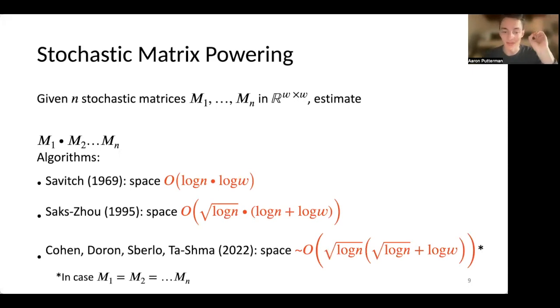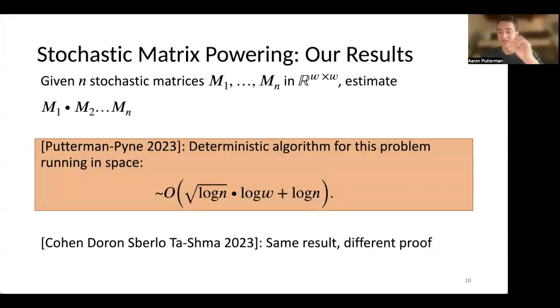These are all identical. So the contribution in our work today will be to show that you can actually drop this final condition of all the matrices having to be equal and still get exactly the same space complexity. So restated, our result today is: given n stochastic matrices m1 to mn, estimate the product m1, m2, all the way up to mn.